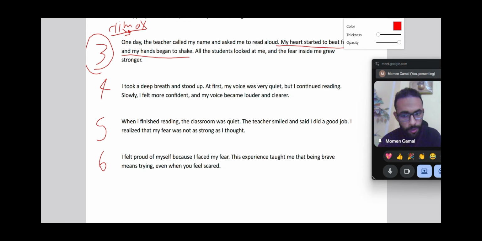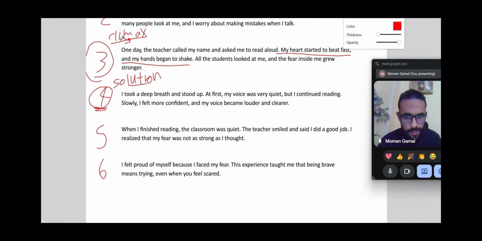In paragraph number 4 is the solution, as we said before. How do we solve this climax? "I took a deep breath and stood up."